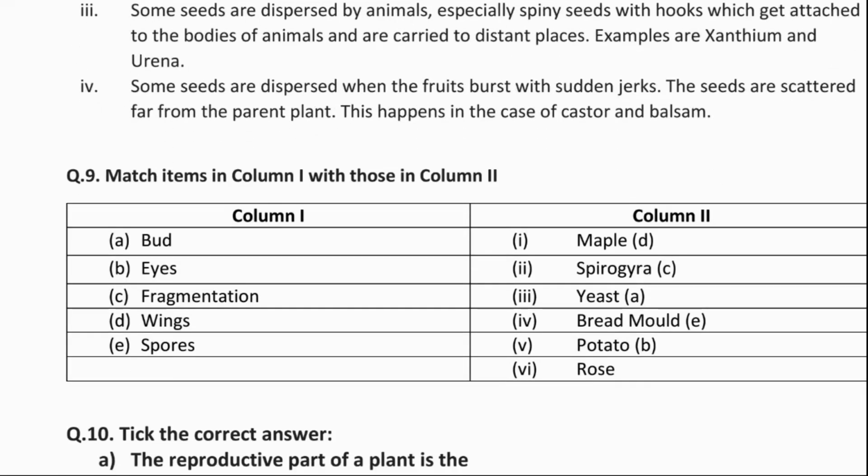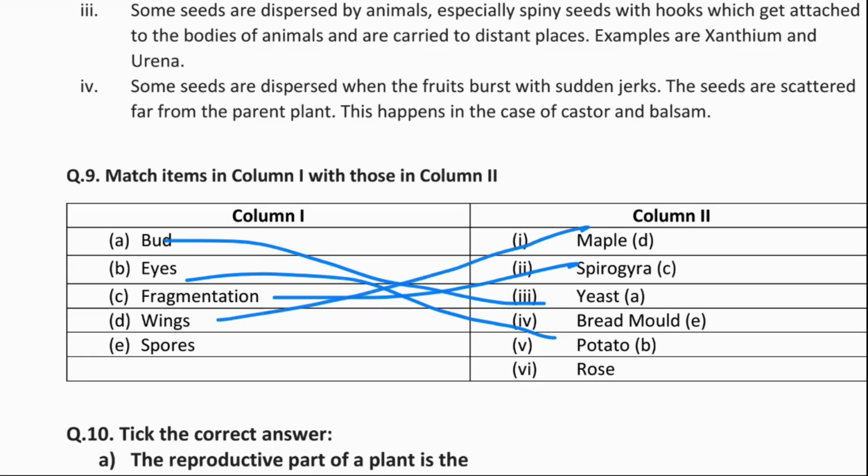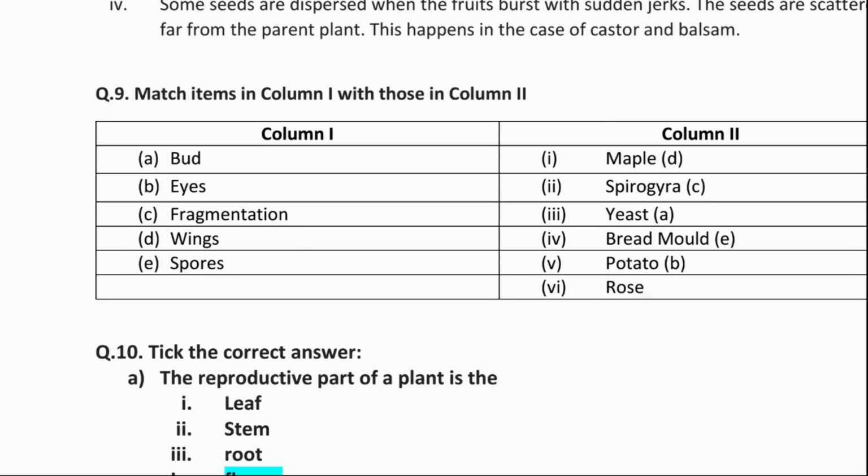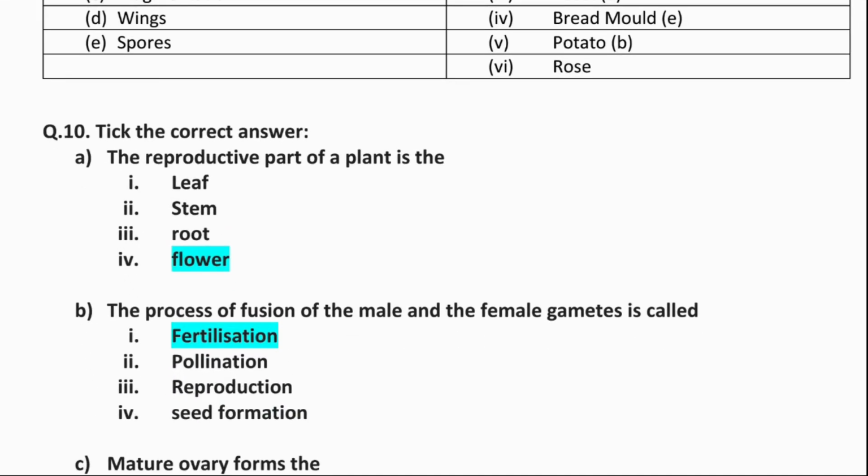Now question 9. Match items in column 1 with those in column 2. Bud will be matched with yeast. Then eyes are in potato. Then fragmentation, Spirogyra. Wings, maple. Spores are present in bread mold. Okay. Now take the correct answer.